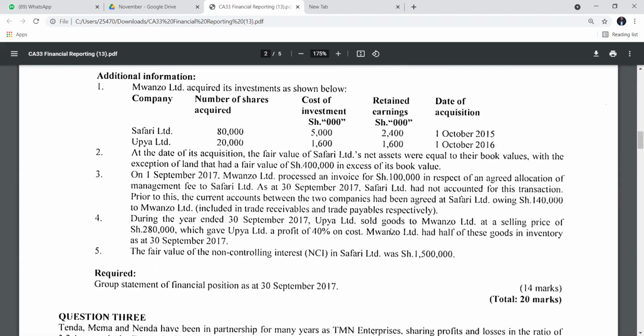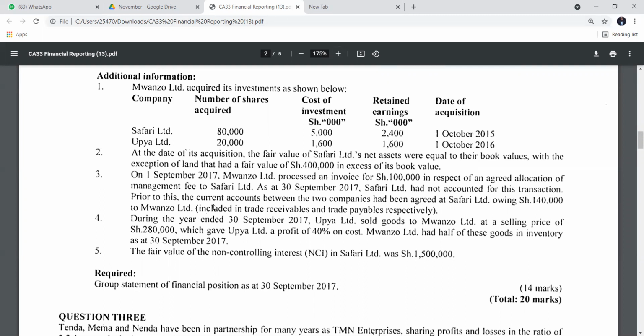So that one we could have computed UPS, because when Mwanzo received these goods, by the end of the year, he never resold the entire goods, because we are told half of these goods were in the inventory. So now, because it is associates who sold, we don't consider transactions with associates. They are non-group members.